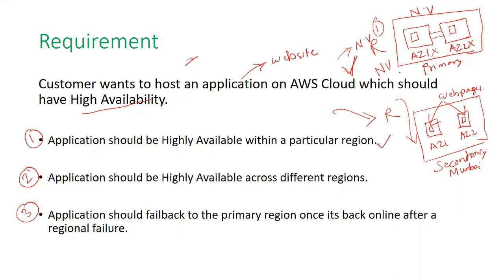Now after some time, the North Virginia region comes up, the whole region comes up. In that case, the traffic should not stay on the Mumbai region. The traffic should automatically go back to the North Virginia region, because that is my primary site. Now we'll be checking point number one. We'll do the lab for point number one.